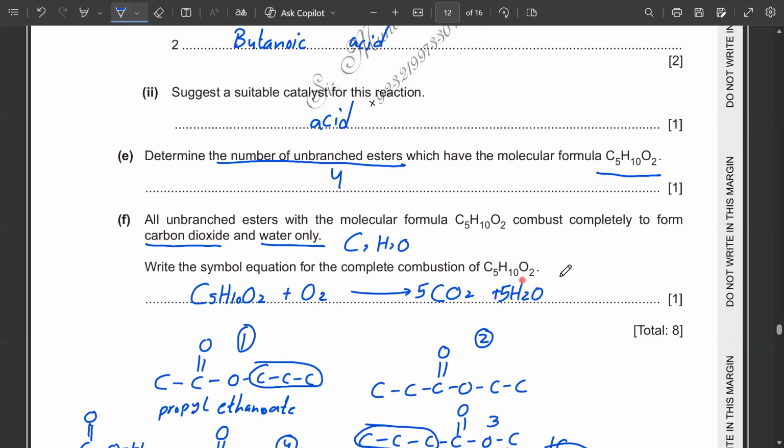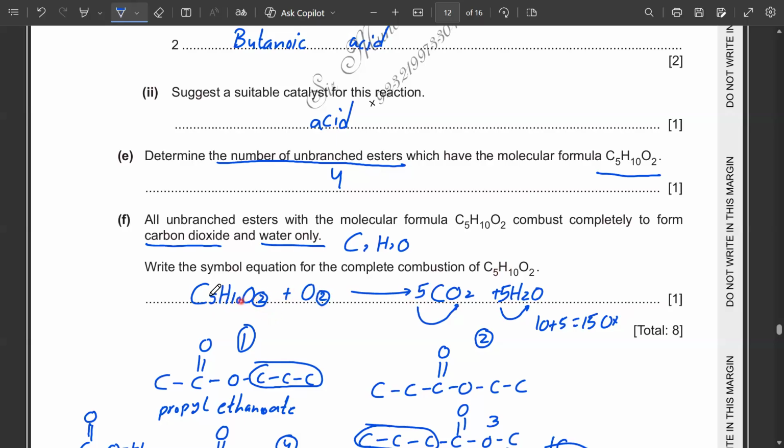Now balance the oxygen atoms. On the product side I have 5 times 2 oxygen over here and 5 over here. So this is 10 plus 5, which is 15 oxygen atoms on the product side. Now balance this on the reactant side. On the reactant side there are already 2 atoms over here, and there are also 2 atoms over here.